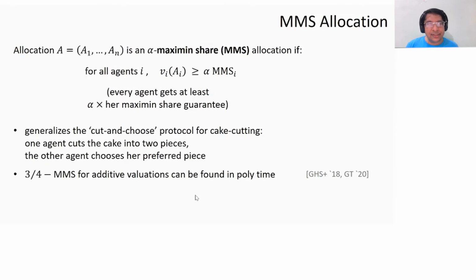So what's known? This MMS, in a sense, generalizes this very well-known protocol for cake cutting between two agents. It's called the cut and choose protocol. How do you divide a cake between two agents? Well, you let the first agent cut the cake into two parts which she believes are roughly equal, and then you let the second agent decide which one she picks. So the first agent partitions the cake into two, but she may get the worst partition. And so one MMS, as we said, may not exist. However, 3/4 MMS is known to exist for additive valuations.